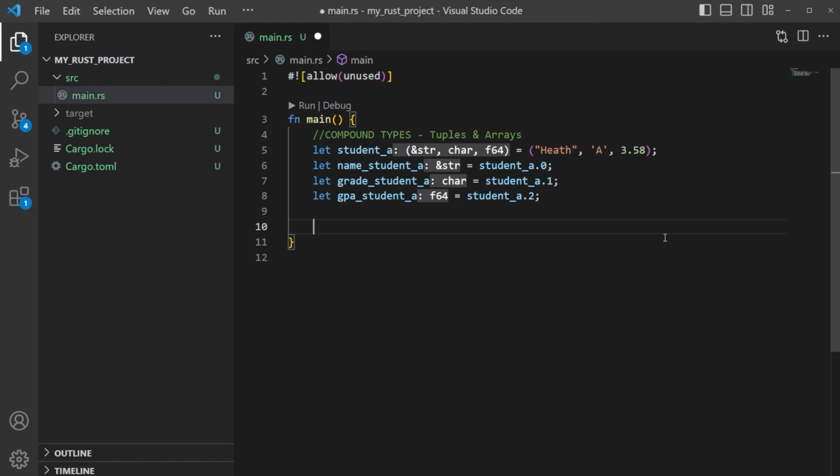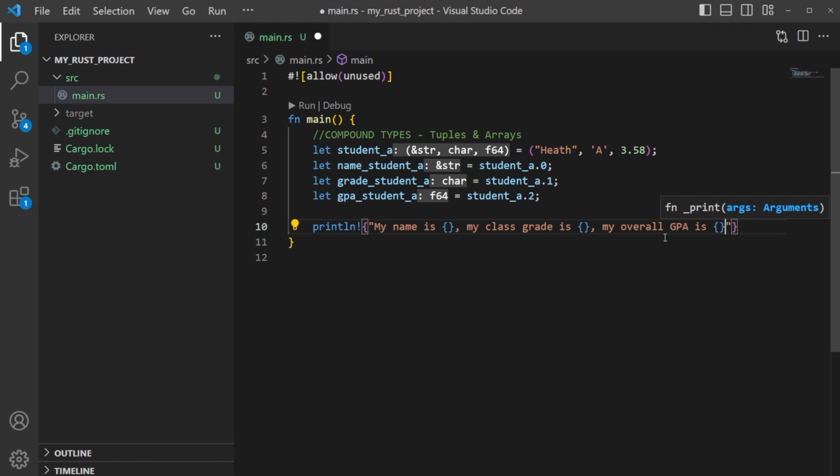We can print something out with println, saying something like, my name is this, my class grade is this, and my overall GPA is this.